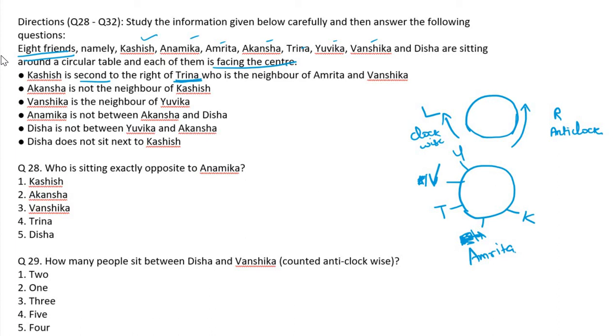Amrita. What is left? 1, 2, 3, 4 persons we engaged. Only 2 positions are left, because the immediate neighbor is given, so it won't change. There is a neighbor, not changed. Rena is the second left, not changed. No one in between them. Only 2 positions are left. Anamika is not between Akansha and Tisha.